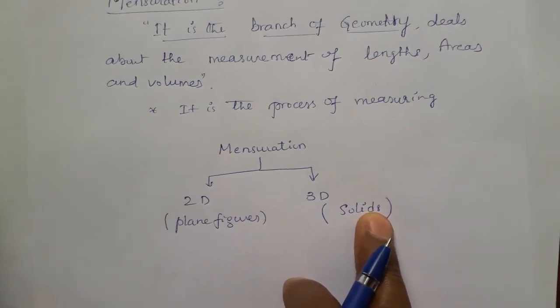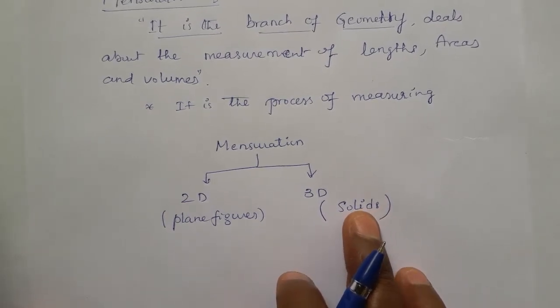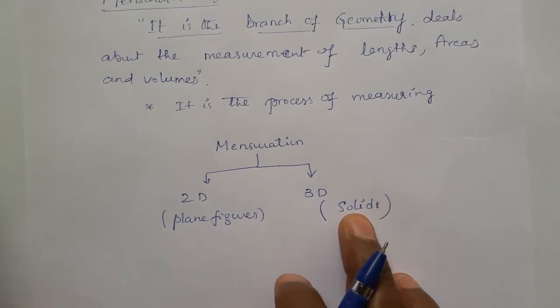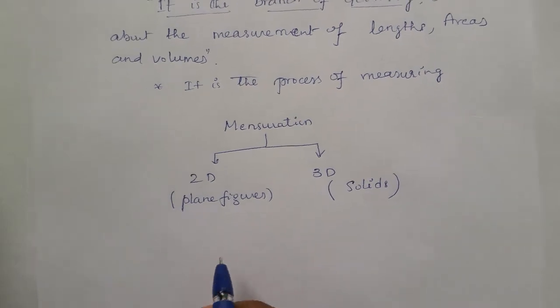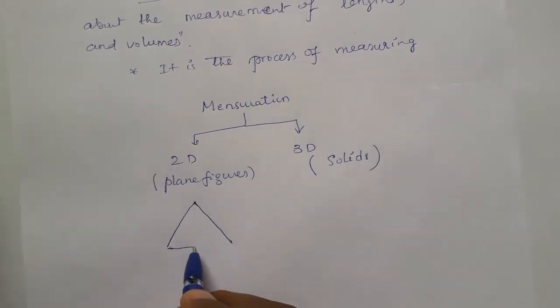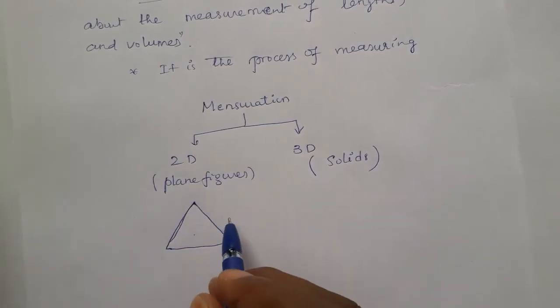Solids can be drawn on paper, but it looks like a plane figure again. Solids occupy the space. Remember, solids occupy the space. For example, I show you. If I draw a triangle like this, it is a plane figure because this triangle is drawn on the paper top.